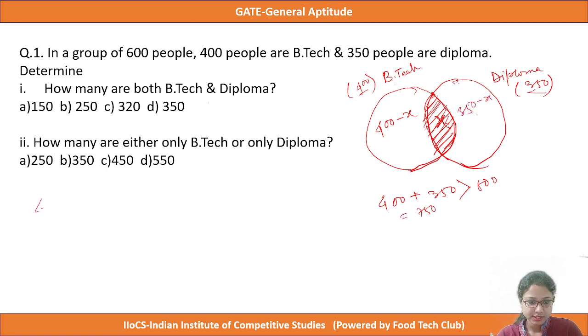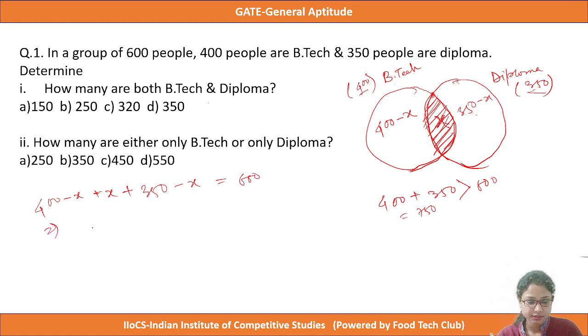So we can easily write that 400 minus X plus X plus 350 minus X equals the total number of people, that is 600.